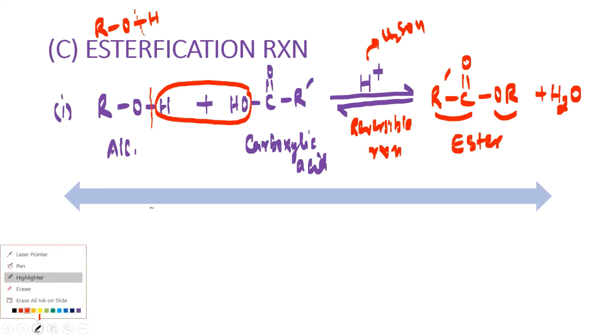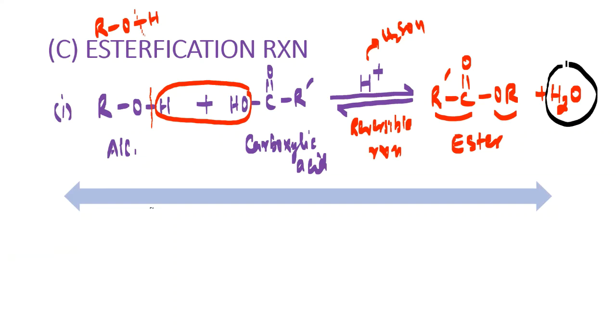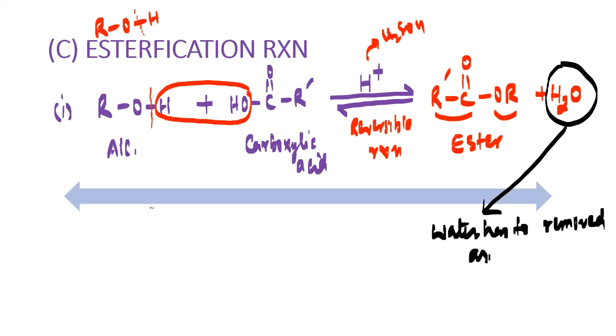And one more thing you should remember here, my dear friends, that is this water molecule which is produced here. And remember, this COOR group is called as ester. Now this water molecule which I am mentioning here, I will write here, water has to be removed as soon as it is formed.